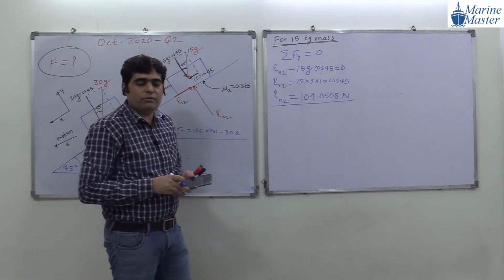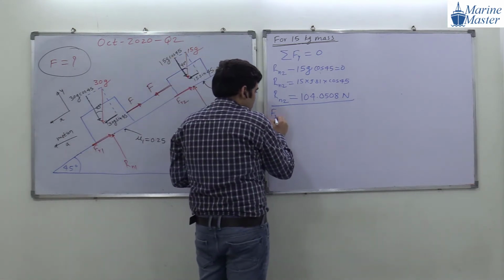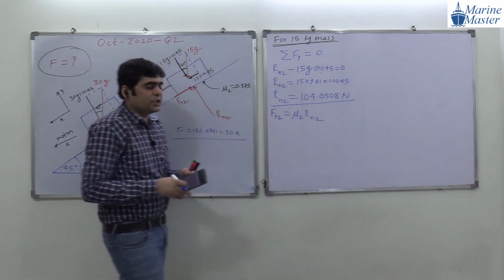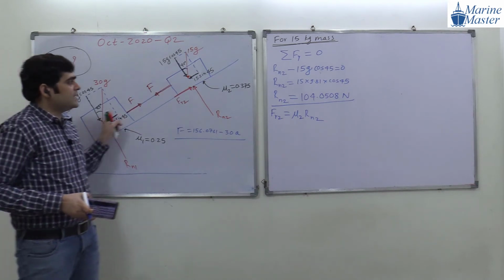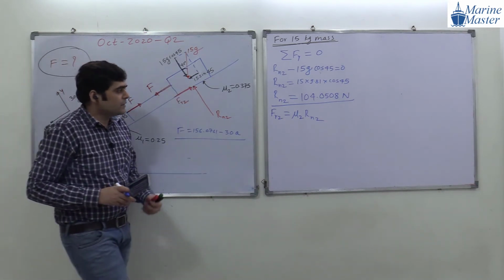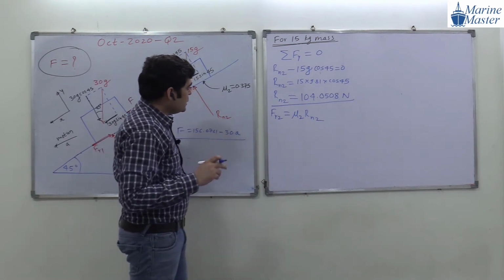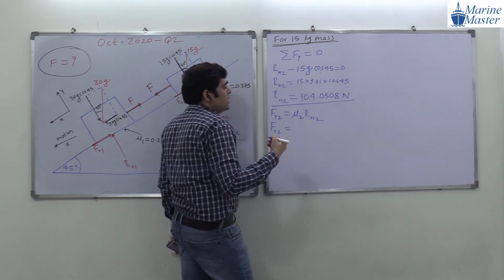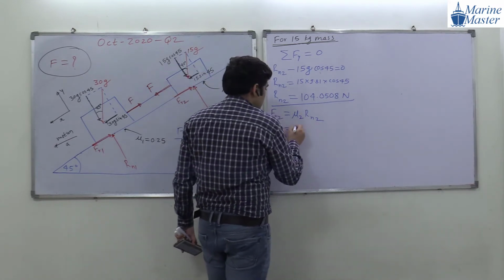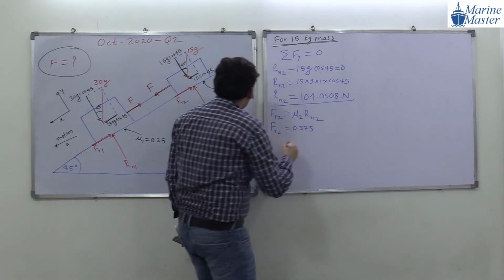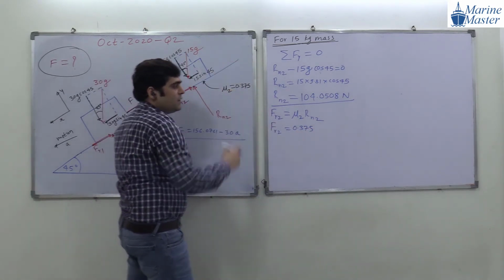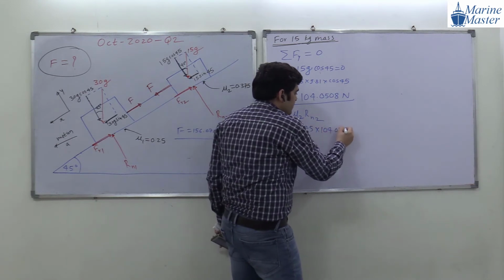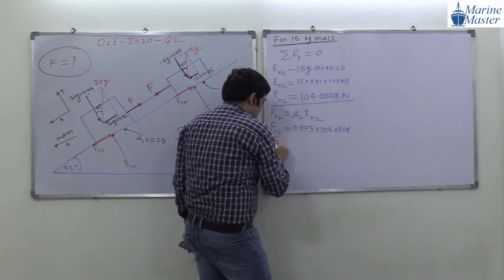Then by using Rn2, what will we get? Fr2, friction force 2. Okay. We will say mu2 into Rn2, because the coefficient of friction for the two objects, 30 kg and 15 kg, is different here. So Fr2 will be what? What is the value of mu2, everyone? 0.375. Okay. For this object, 0.375 into 104.0508.